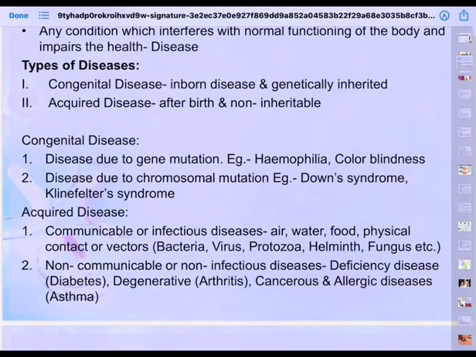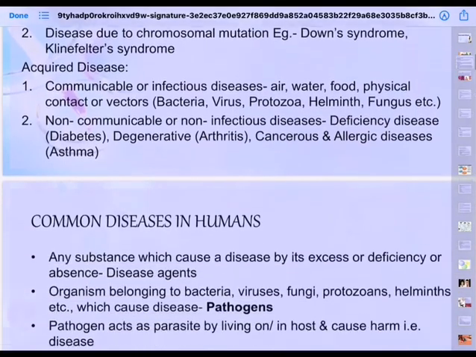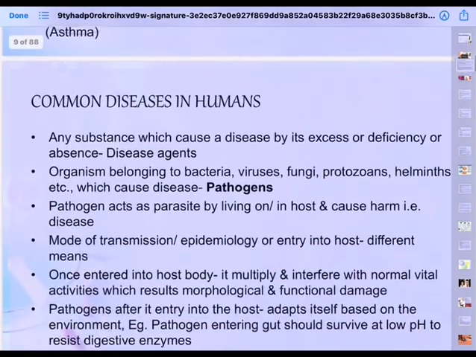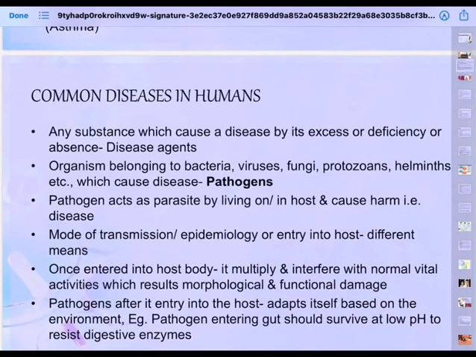Like some people, when they eat a brinjal related item, they get this. And some people, when they apply particular powders, face creams, their entire face becomes reddish. Then we say these are allergic diseases. And then addiction, disorders caused due to addiction to alcohol, smoking, drugs. These are addiction diseases.